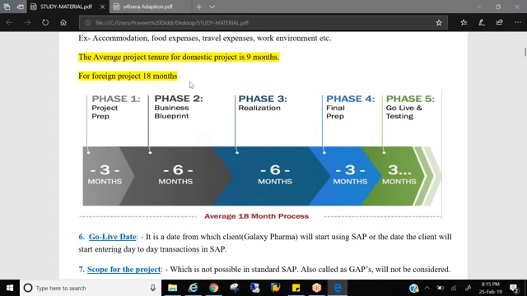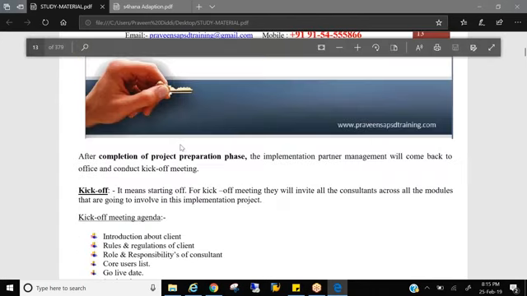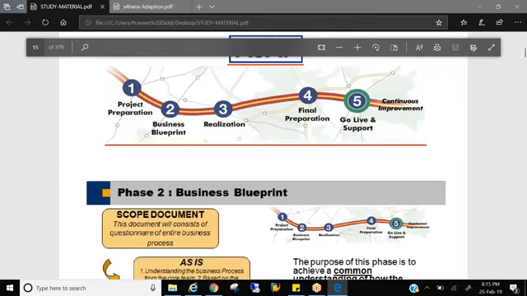Likewise, you gather the requirements and you follow the BBP to do the realization. That means to configure everything in the system, you follow the blueprinting document. So what all activities do we do in the blueprinting? What is this phase all about?